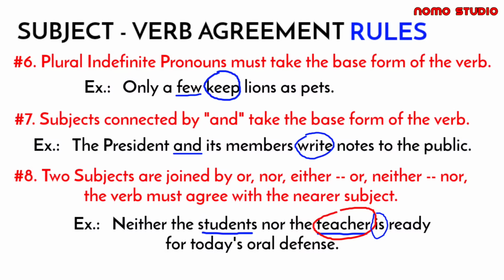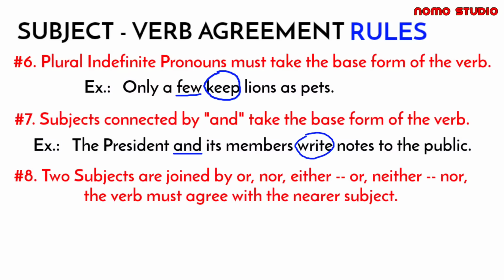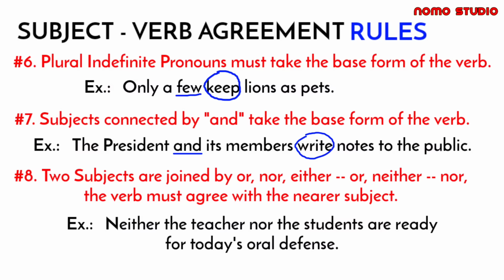What if we will swap the two subjects? So for example, neither the teacher nor the students are ready for today's oral defense. So this is correct since yung students is the nearer subject which is in plural form. So we have to take plural verb as well.